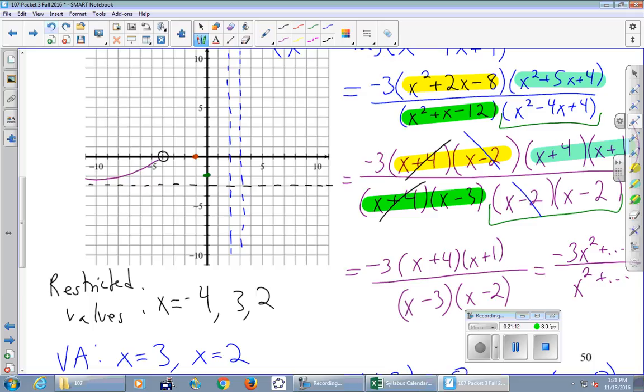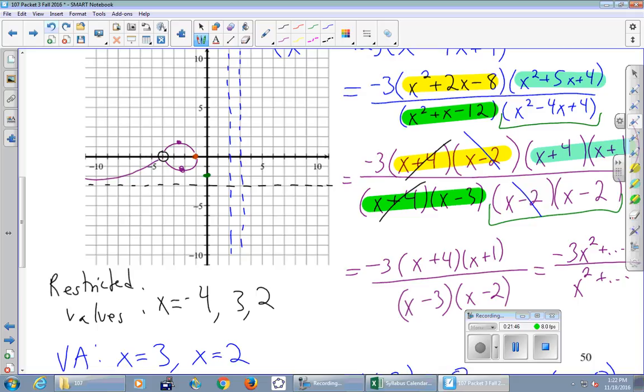Okay, so now I've got this interval between negative 4 and negative 1, and I need to know whether it does this or this. To be honest, I don't have enough information right now to know which one that is. It could be either one. So what are we going to do? Well, we're going to pick an x between negative 4 and negative 1 and just find where the point is. If we find that the point is up here, then it was the top one. If we find the point down there, it was the bottom one, okay? So we've got to do some calculating in here. I'm going to come back to that.